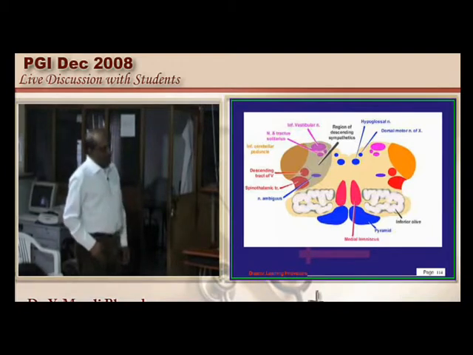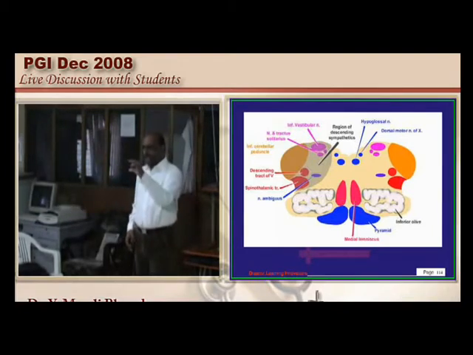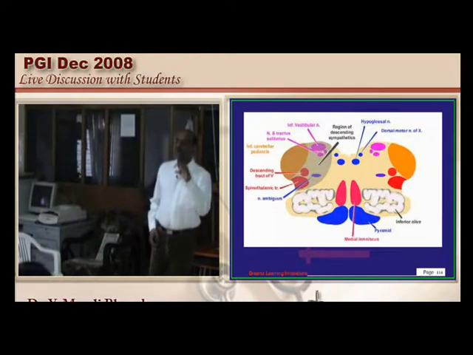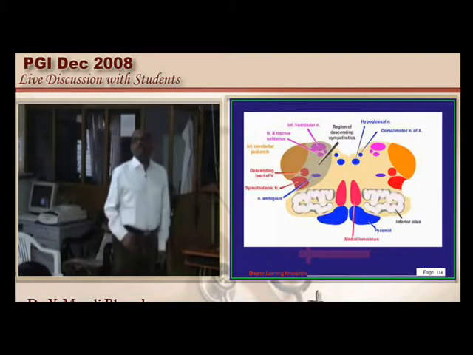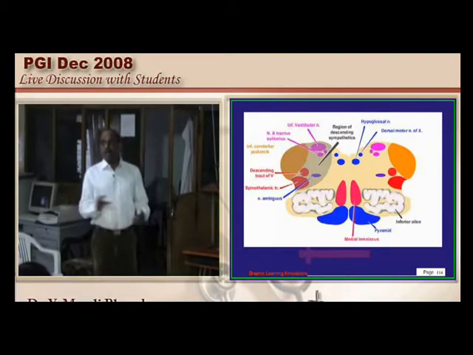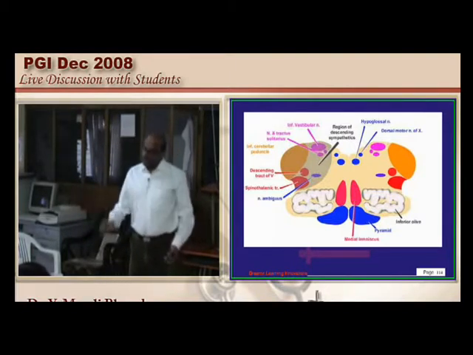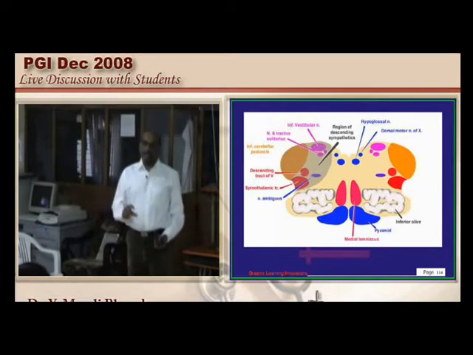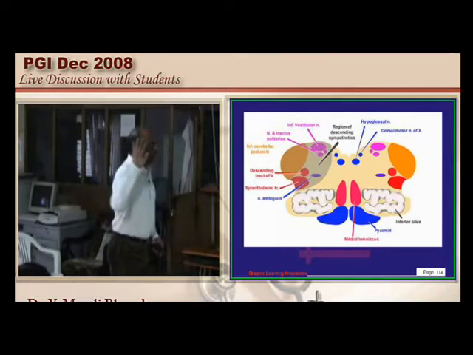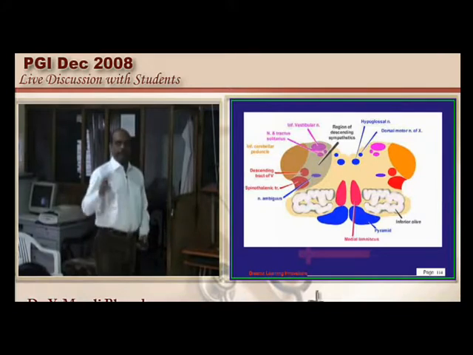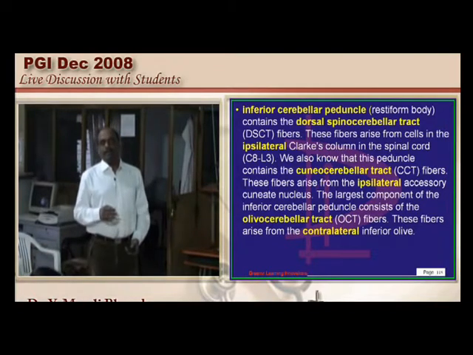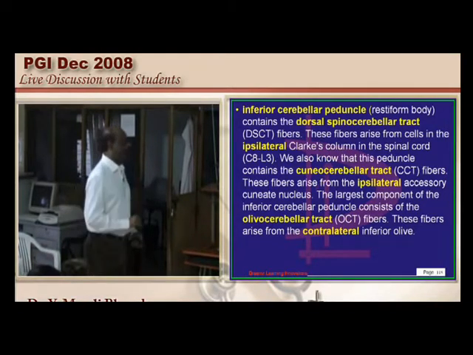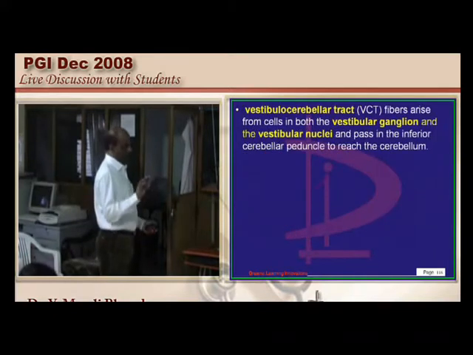Now there is a very important nucleus called the inferior olivary nucleus, which is closely related to the inferior cerebellar peduncle. So you have an olivocerebellar tract, which is also associated with the inferior cerebellar peduncle. So finally, what are the 4 tracts in inferior cerebellar peduncle? You remember: dorsal spinocerebellar, cuneocerebellar, vestibulocerebellar and olivocerebellar. So these are the 4 things that are related to the inferior cerebellar peduncle, is what you need to remember,